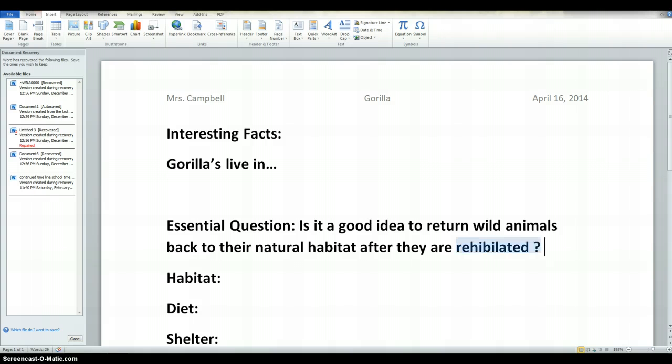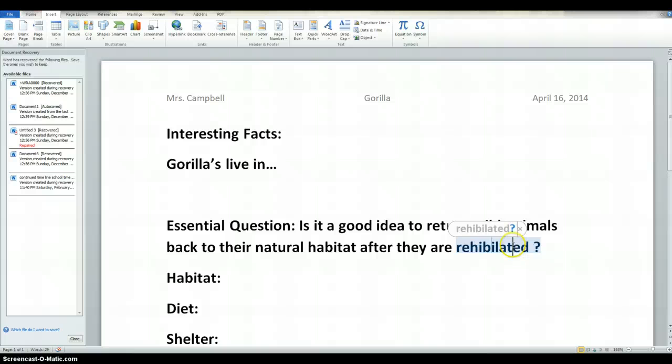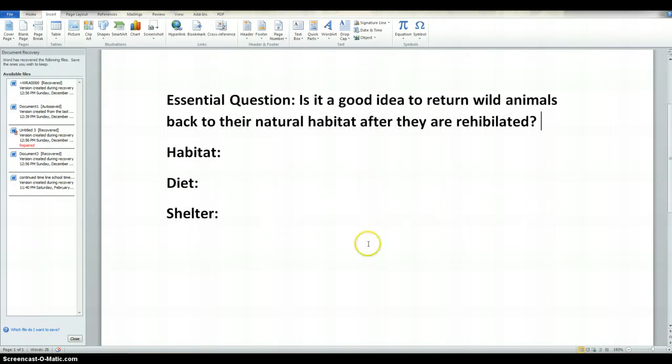Okay? And again, all of you have your own essential questions. Oh, and remember we've been learning about what to do if a word is spelled incorrectly, so I will do a left click, a right click, and see if I have any options. I don't, so I'm going to have to look back up in my dictionary for this. Okay. Anyhow, at the very end, I will refer back to our notes to see what else I need.